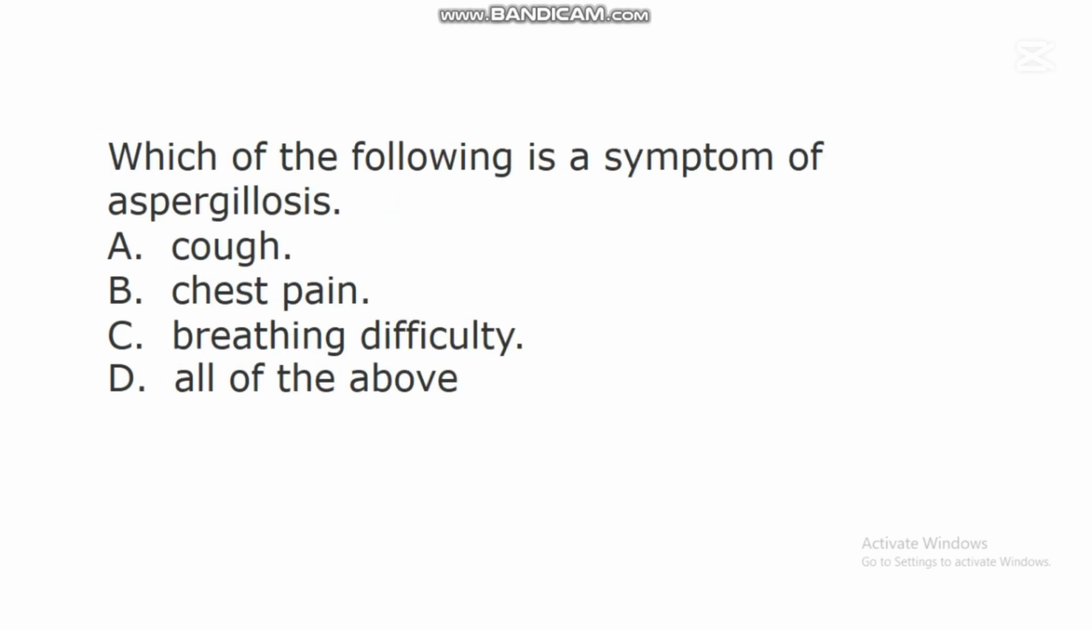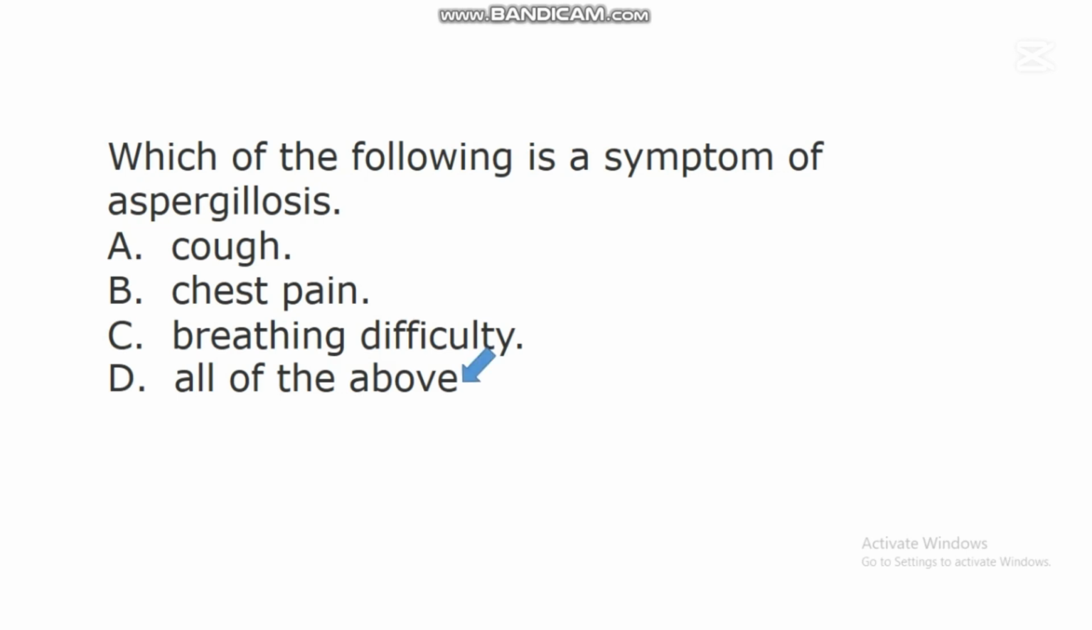The next question says, which of the following is a symptom of aspergillosis? A. Cough. B. Chest pain. C. Breathing difficulty. D. All of the above. In this question, the correct answer is D.